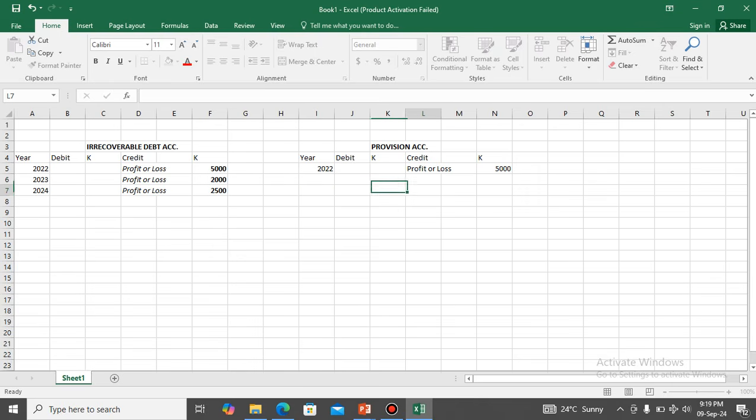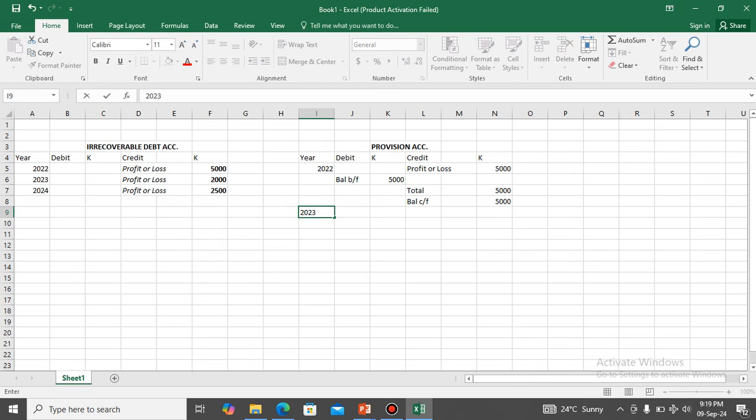Let me close the account first. 5,000, and then here you've got the balance brought forward, and then here you've got the balance carried forward. The balance carried forward is the same, so that you can understand it properly. 5,000.